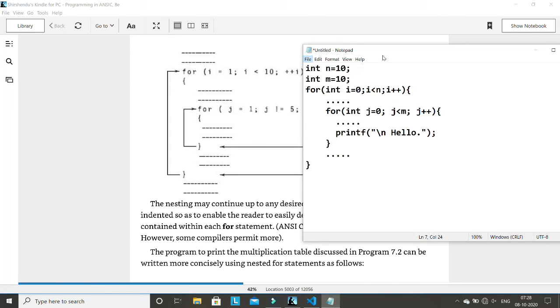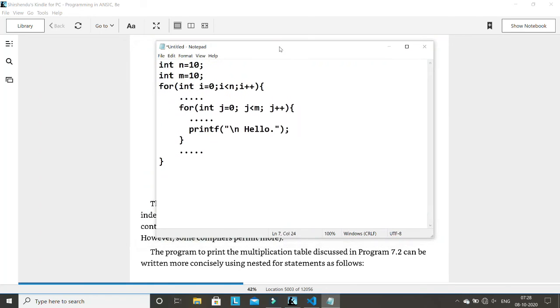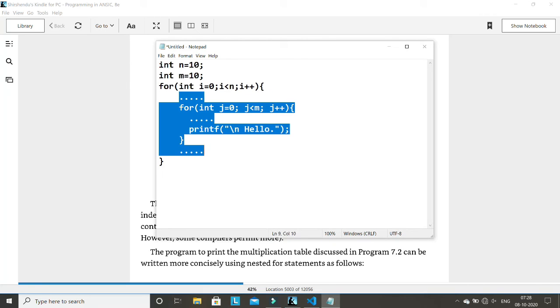I have written the same program for you. If you see here, there is a for loop inside a for loop. If we just concentrate on the first for loop, then this entire thing is the body of the first for loop, right? So how many times will this body repeat? This body will repeat 10 times, because the value of n is 10 and we are initializing i with 0. So this body will execute 10 times.